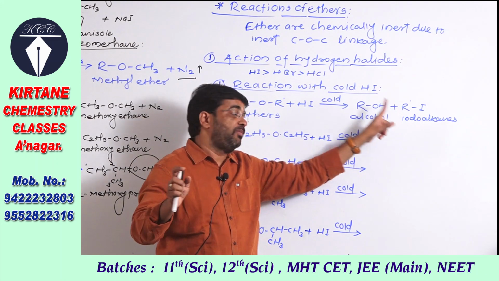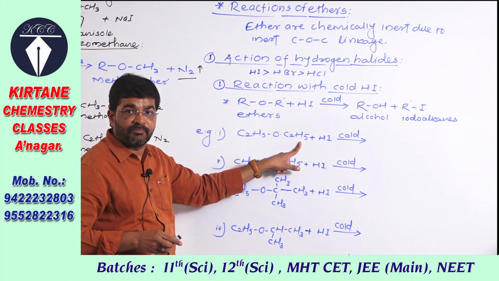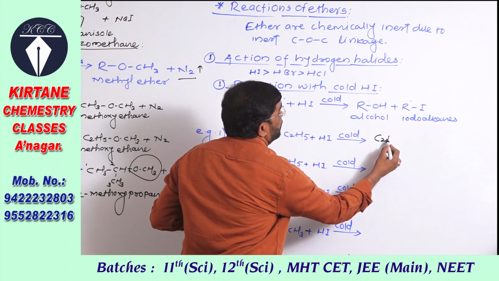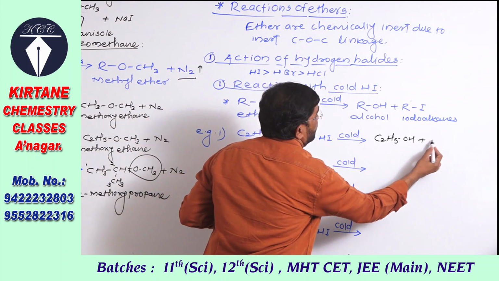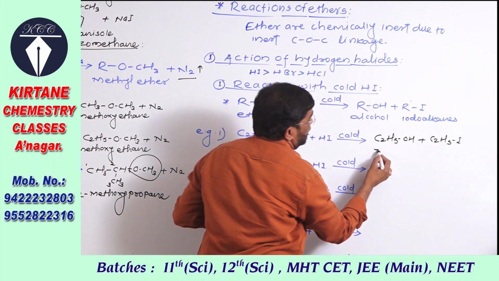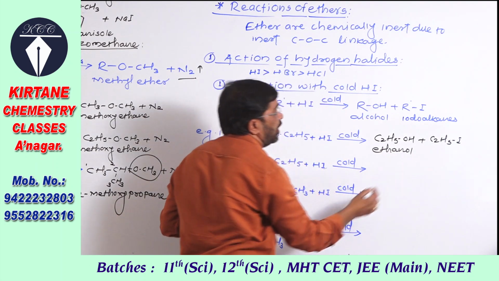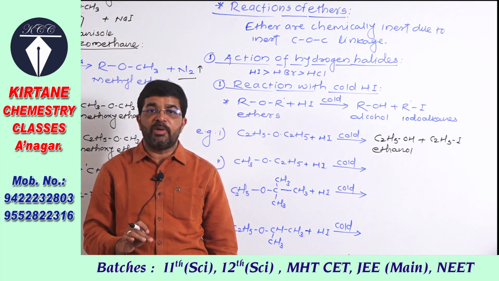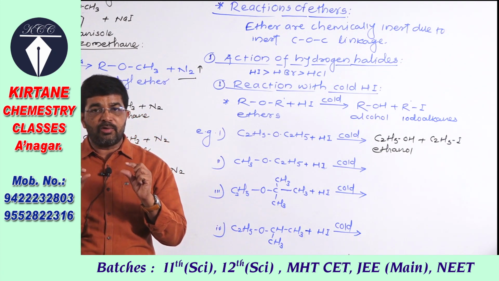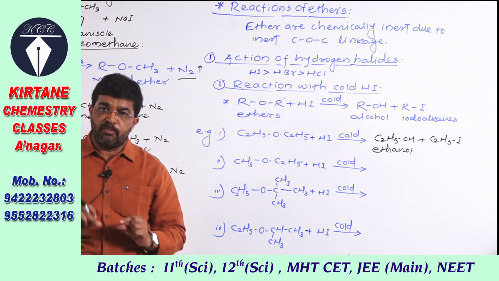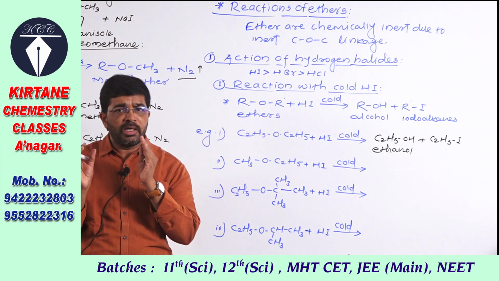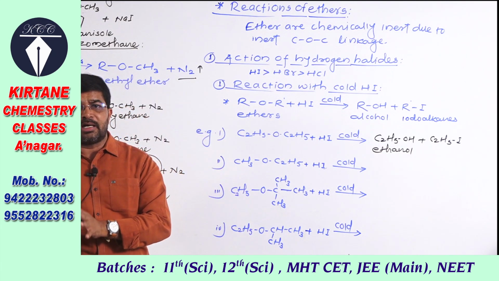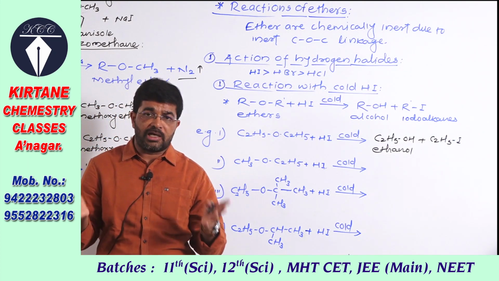Alkyl iodides are formed. Here see, diethyl ether, ethoxyethane, when treated with hydroiodic acid in cold, gives a mixture of ethanol and ethyl iodide, iodoethane. Here one point you have to remember: if the two alkyl groups attached to oxygen are the same, that is a simple ether, no matter which alkyl group you use to form alcohol, and the other to form iodide, because both alkyl groups are the same.